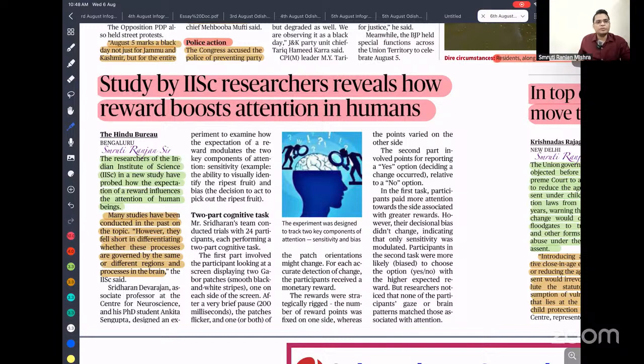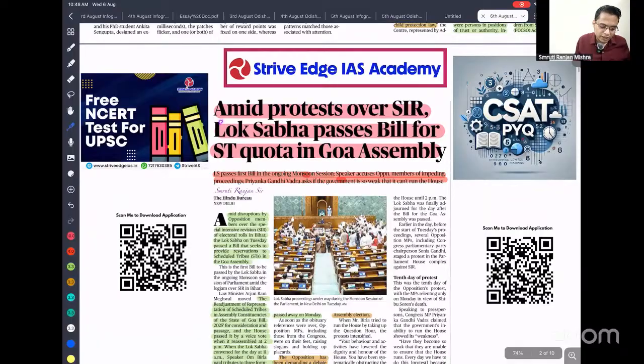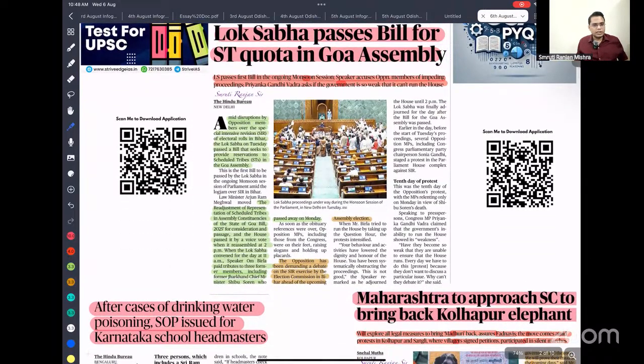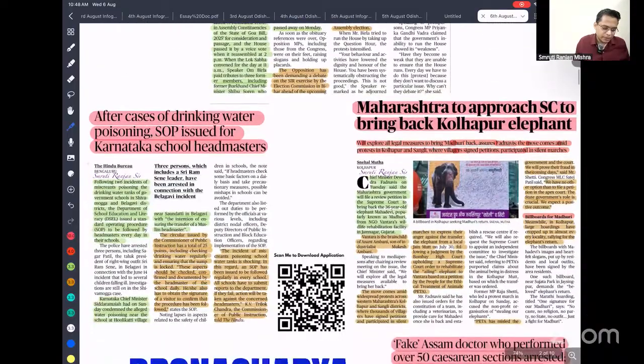It is also very important if you are doing some management, if you are a leader, if you are doing business, or after you are posted into service: you have to ensure that those who do good work are rewarded, and you should not reward everyone equally. This was a study by the IISc, Indian Institute of Science, Bangalore. Next, amid protest over the Special Intensive Revision, the Lok Sabha passed a bill for ST quota in the Goa Assembly. There is a protest going on in the Lok Sabha against the implementation of SIR, but within that, the Lok Sabha also passed the ST bill.